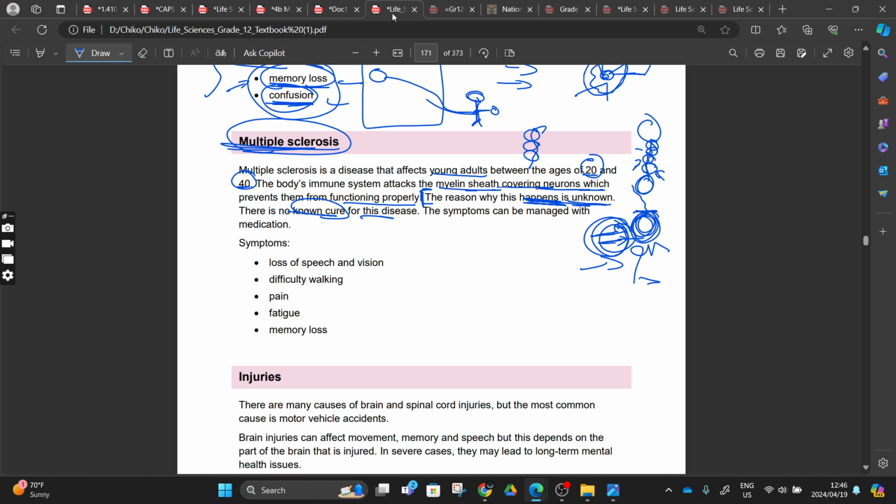We can also do stem cells, but the symptoms can be managed by medication or also by a healthy lifestyle, right? We can manage these symptoms so that they don't become too much, right? We can live a healthy lifestyle, eat those fruits that are going to make our cells develop better. You know, the vitamins, you did vitamins in grade 10. But we don't know the cure for these diseases. We don't know, guys. When you suffer that, you suffer that.